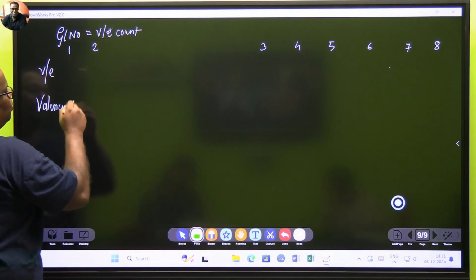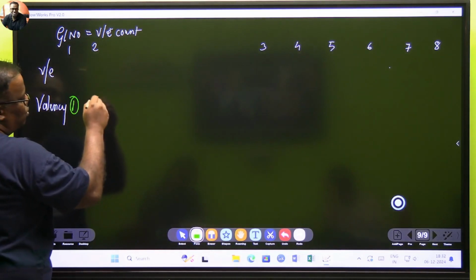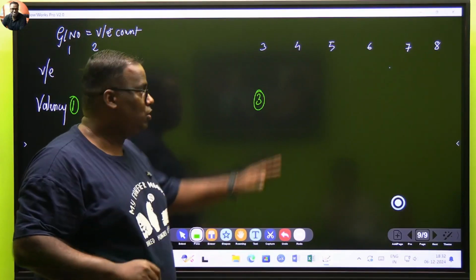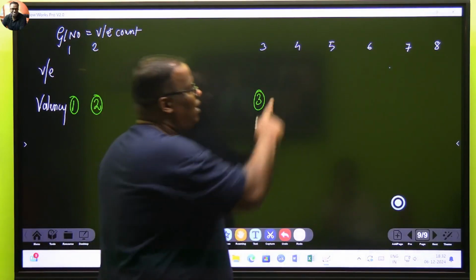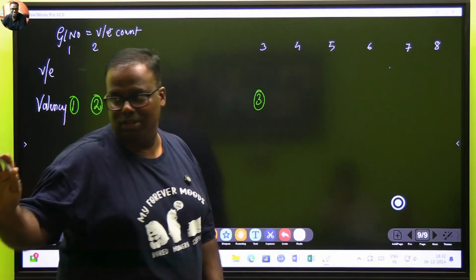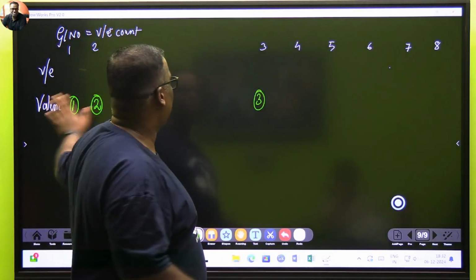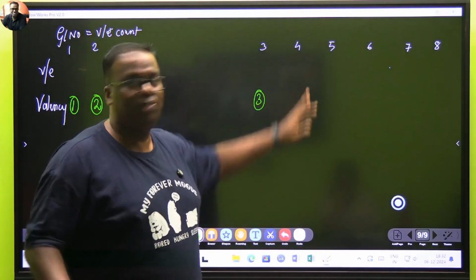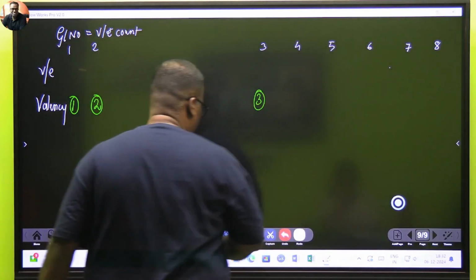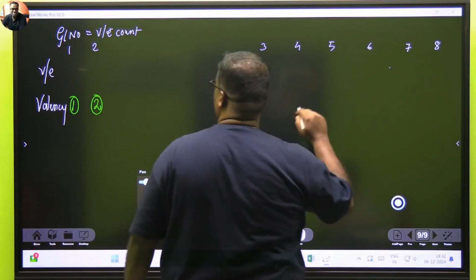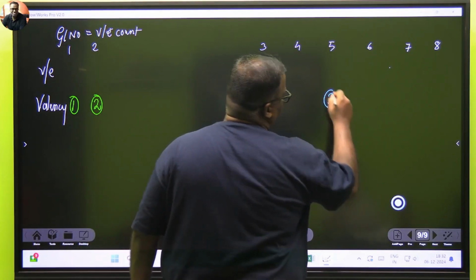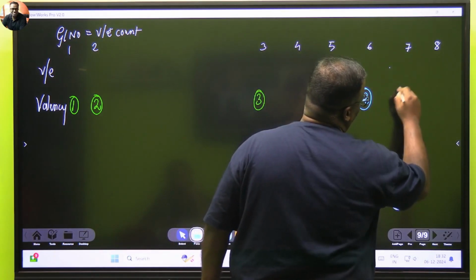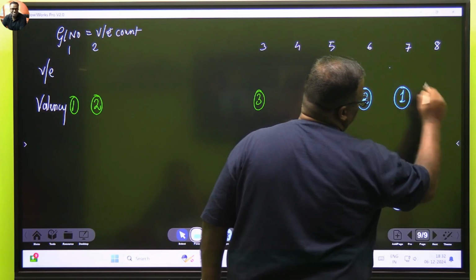These elements can lose 1 electron. This group will lose 2 electrons. This group will lose 3 electrons. Let's not talk about 4. 5 cannot lose 5 electrons. So up till group 3, you will be a very good donor बच्चा. सबको share, सबको देता है. From 5, you become a dacoit. From 5, you will actually gain 3 electrons. From 6, you will gain 2 electrons. At 7, you will gain 1 electron. 8 में जाके आपको कुछ भी नहीं चाहिए.